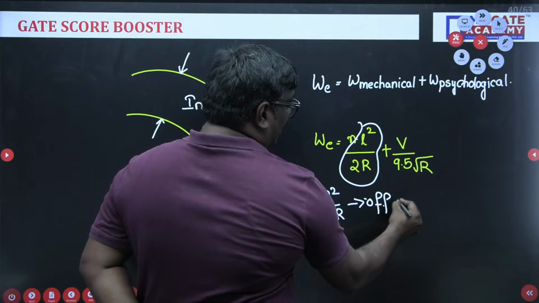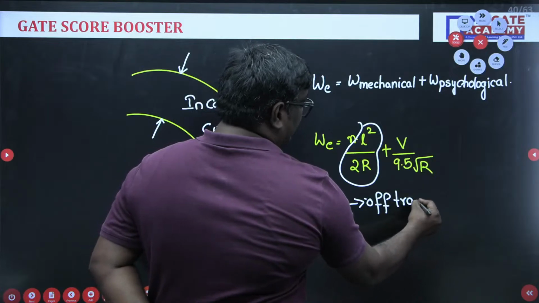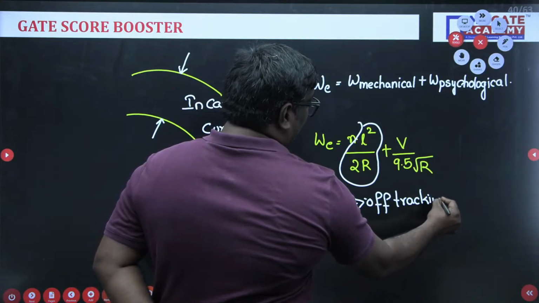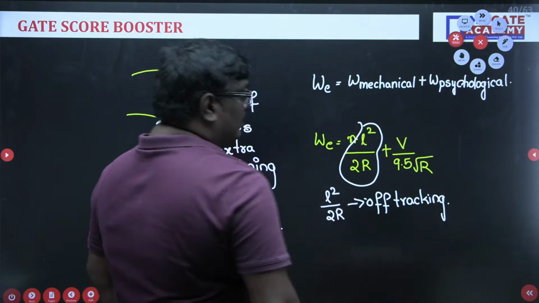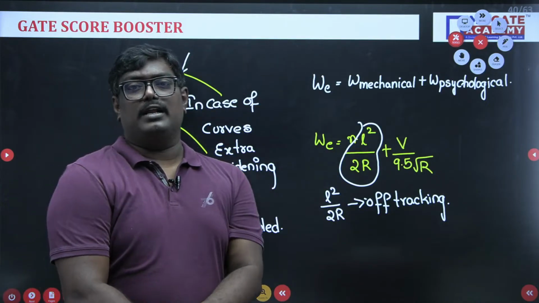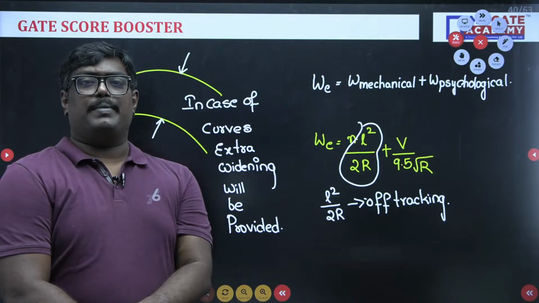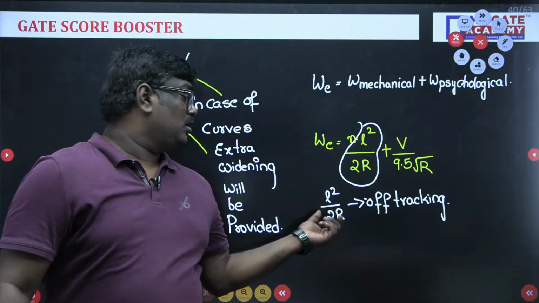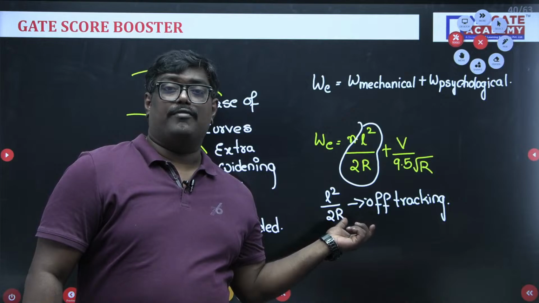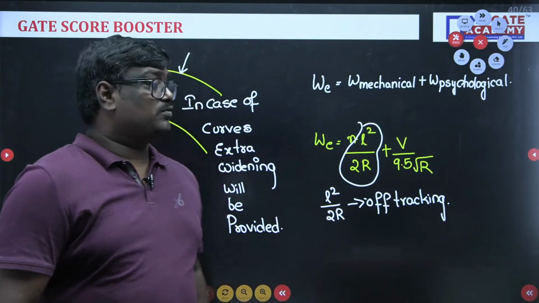What do you mean by off tracking? It means the deviation in the path of travel of the front wheel and rear wheel, and it is equal to L square by 2R.